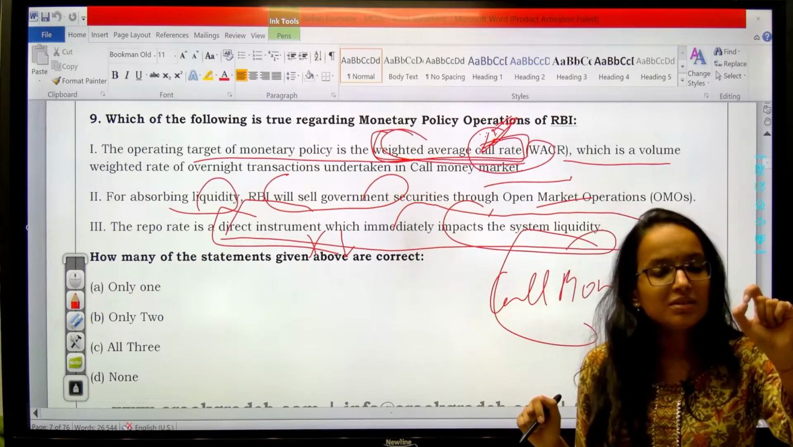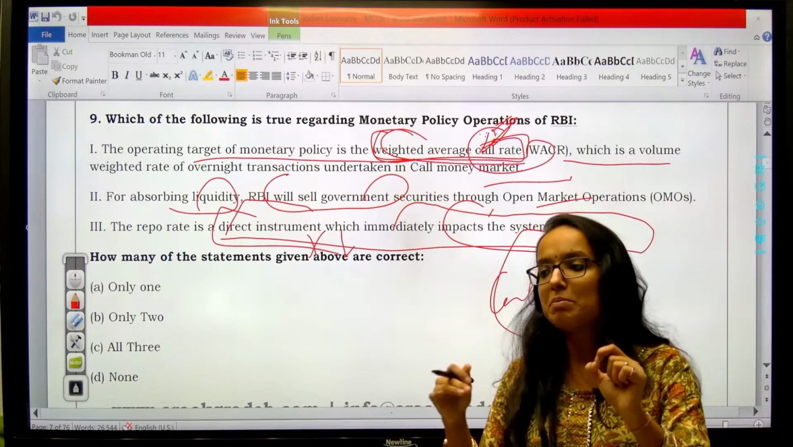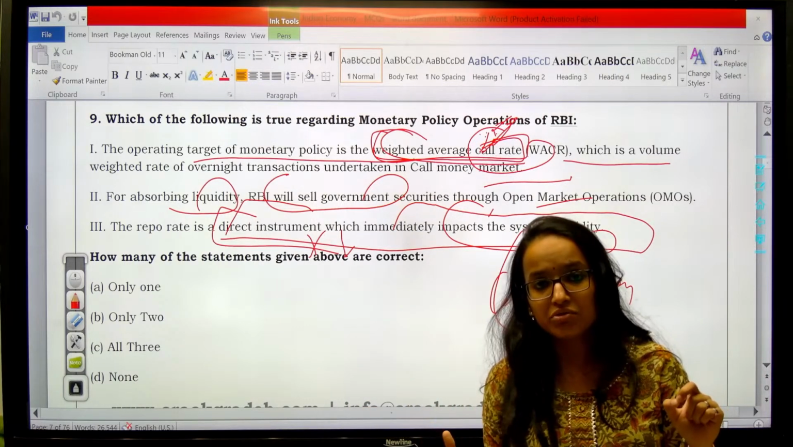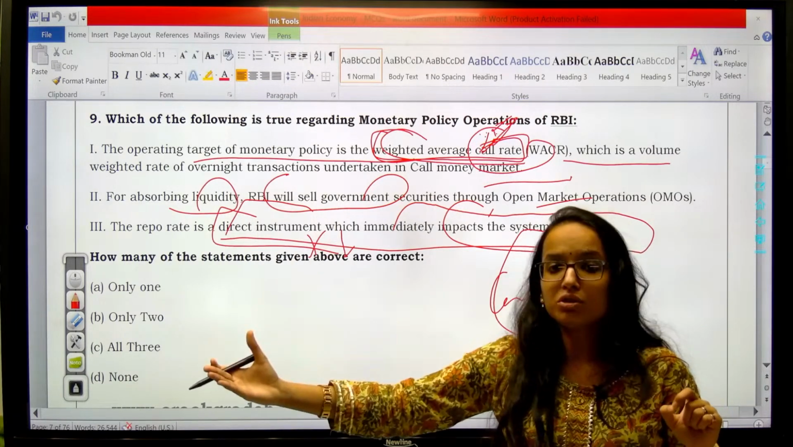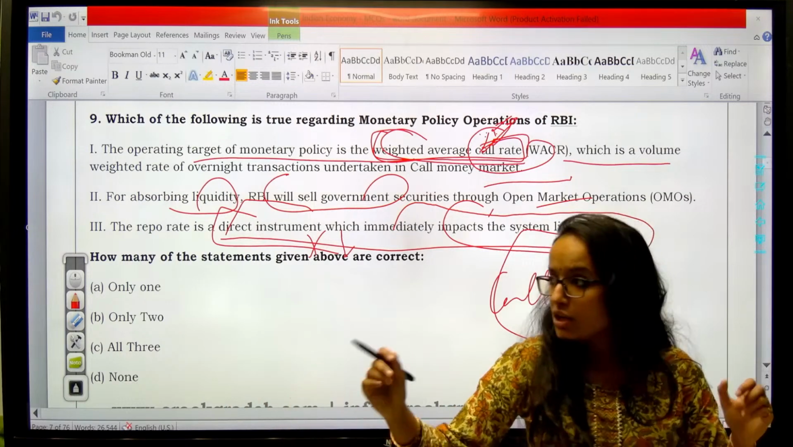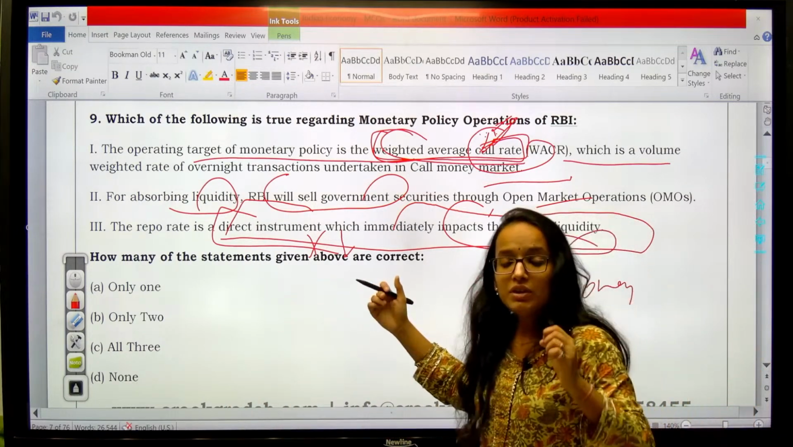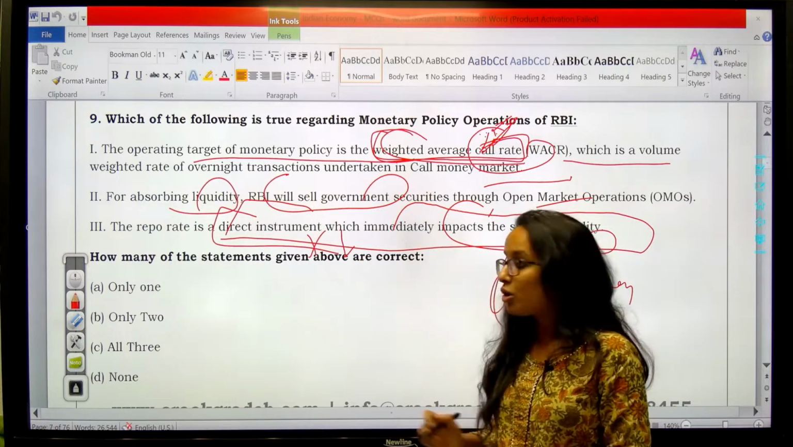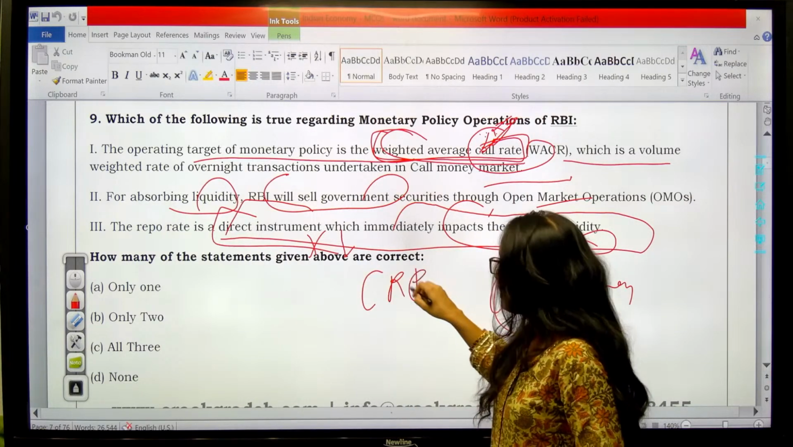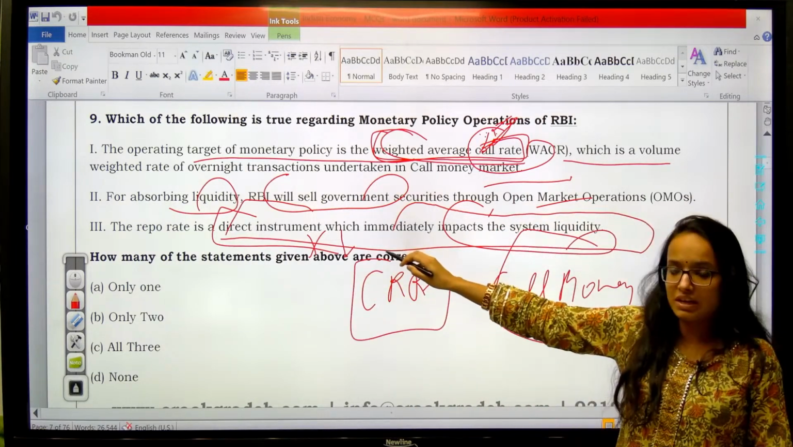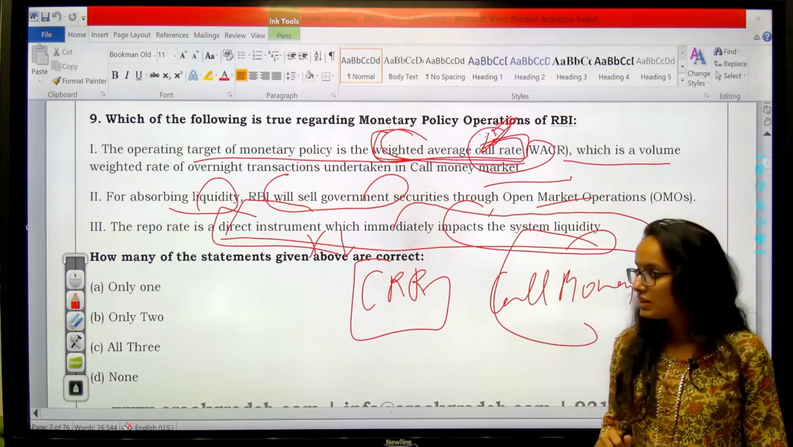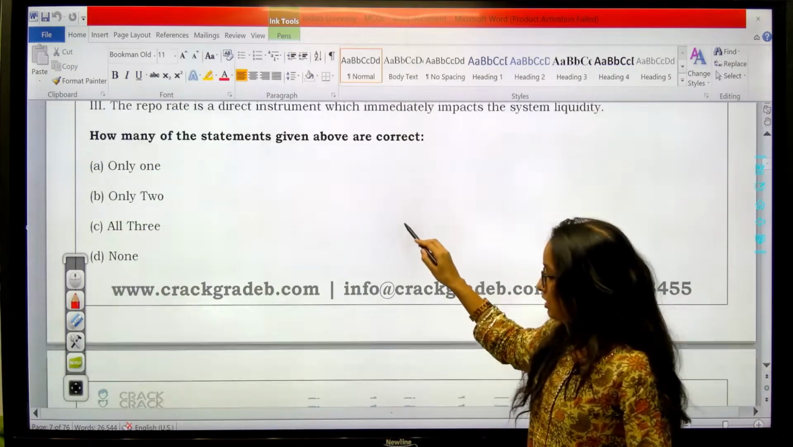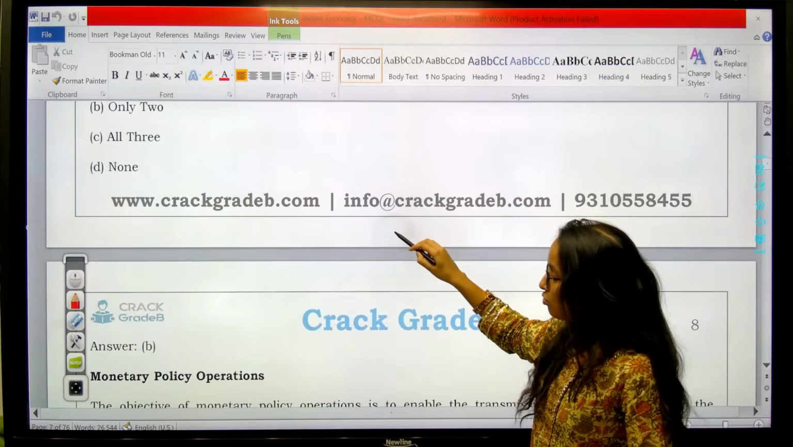Changes in repo rate take time to be implemented in the economy via monetary transmission. Banks will adjust their interest rates. Further, that will pass on to the customers. Are you getting my point? So then what is the direct one which can have a direct impact on the liquidity and the economy? It is CRR, cash reserve ratio. So third is incorrect. First and second are correct here. So your answer should be only two, which is B.